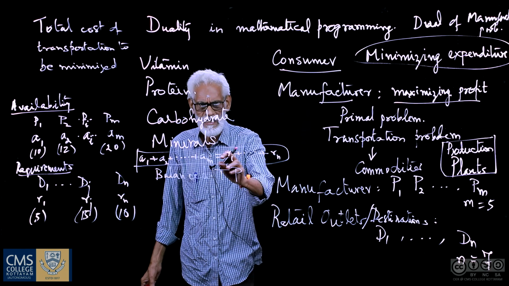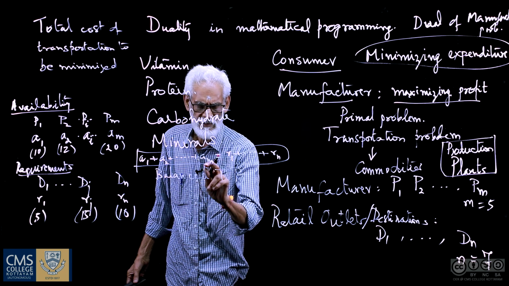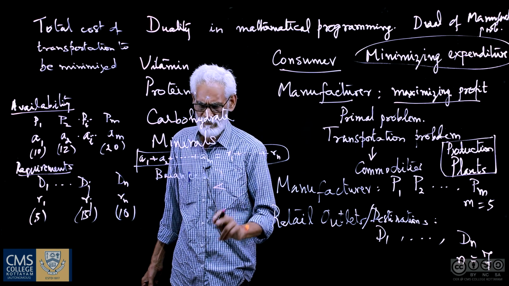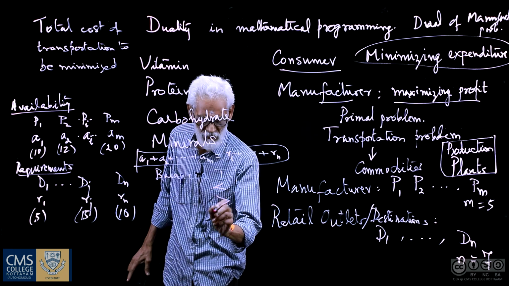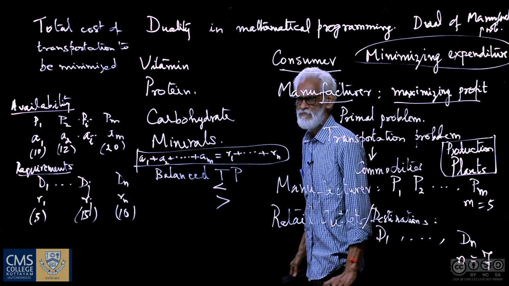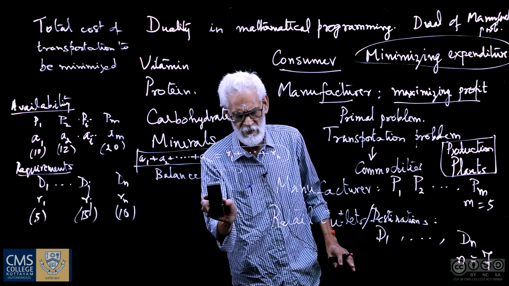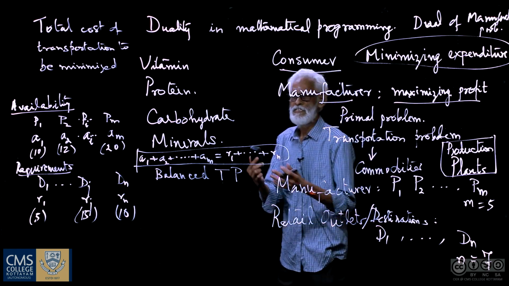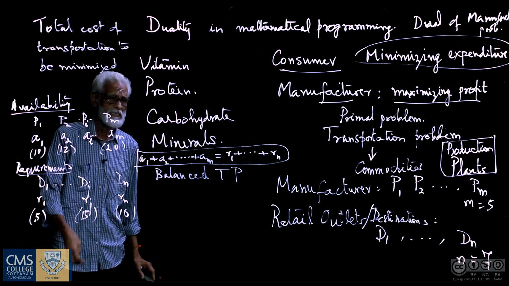If it is not balanced, that means if A1 plus A2 plus so on is less than the sum of the requirements, then it is unbalanced. In the reverse case also, if it is greater than, again it is unbalanced. We assume the problem to be a balanced one, because that is the one we will try to solve, or at least I will indicate how we can go ahead with that.